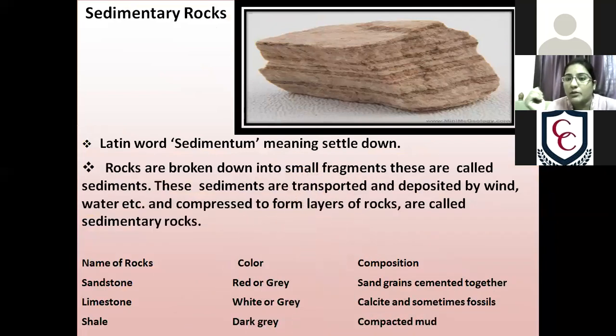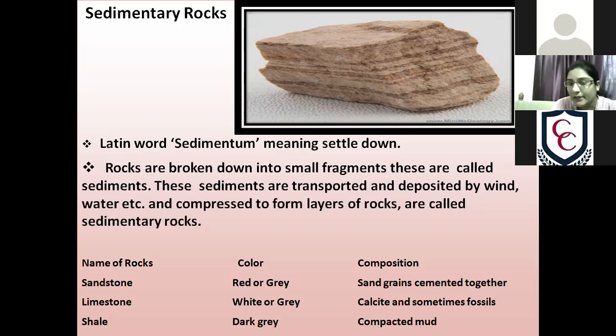Next we will move on to sedimentary rock. This is the second type of rock. The word sedimentary also comes from a Latin word, sedimentum, that means settle down. So what happens here: igneous rocks are formed through cooling, but sedimentary rocks are formed through erosion and deposition. Erosion and deposition are the two key features you will learn in this.